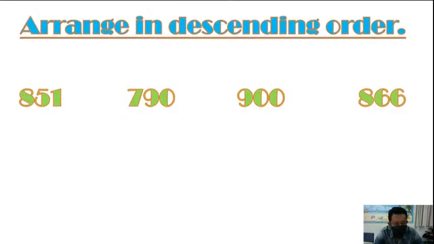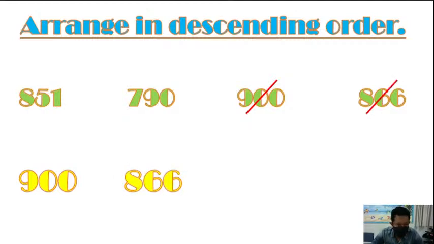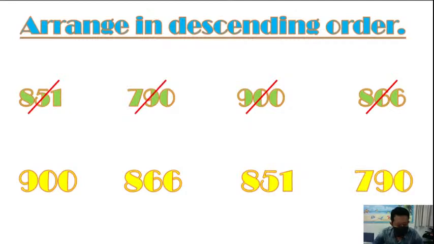Okay, anyway, children, descending order starts with the biggest number and ends with the smallest number. So the first number is 900. 900 is the biggest, 866, 851, and 790. Okay, let's see the last question for the revision.